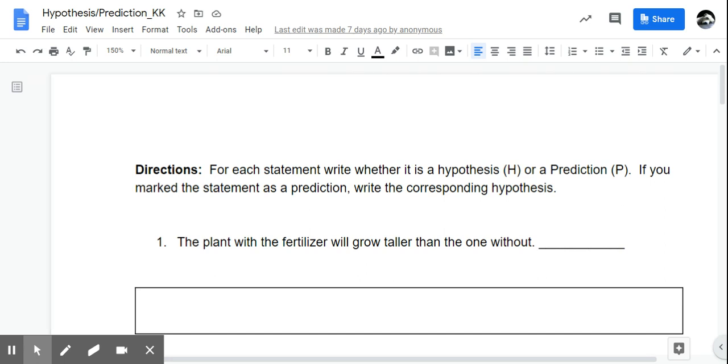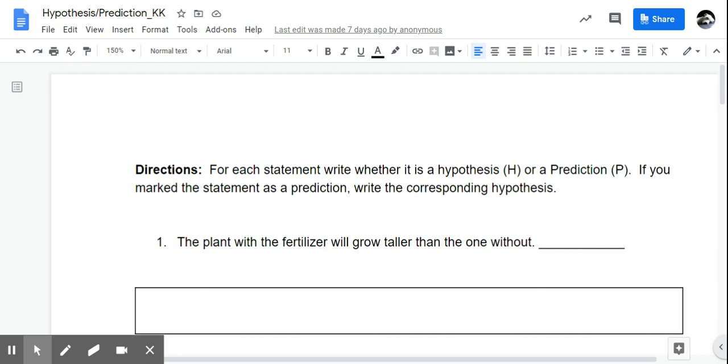I am just making a quick Screencastify on this little homework assignment that we had due, on whether or not it is a hypothesis or a prediction. And if it was a prediction, you were supposed to go ahead and write it as a hypothesis. On Friday, we did a short lecture on hypotheses, predictions, and claims. If you need to review that, go ahead and do that sometime before next week. But let's go ahead and go through this.